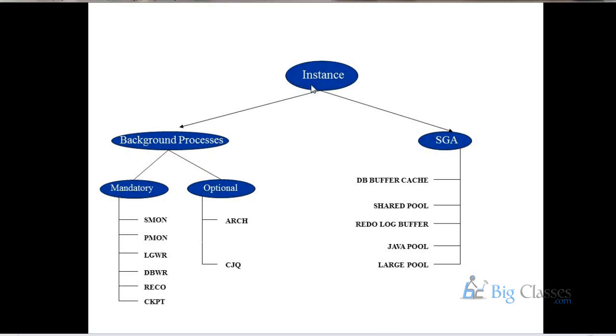And what does SGA mean? SGA is the cache. Cache, I think everyone knows, is RAM, the memory part. So these all come into the SGA. SGA is a mix of all the things, where we keep the data and store our things, such as the redo log buffer and shared pool. I'll discuss more and more later about what the database cache is, what the shared pool is, and where the redo log buffer is.